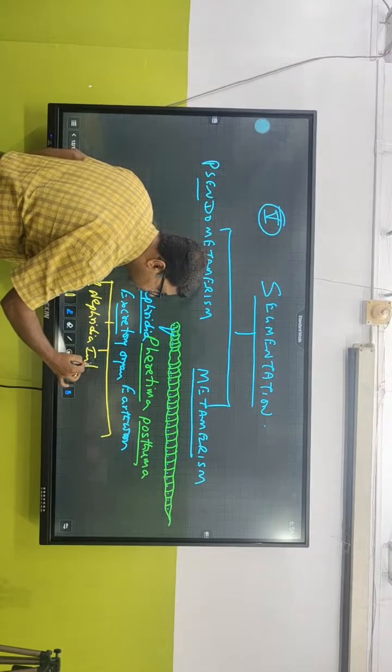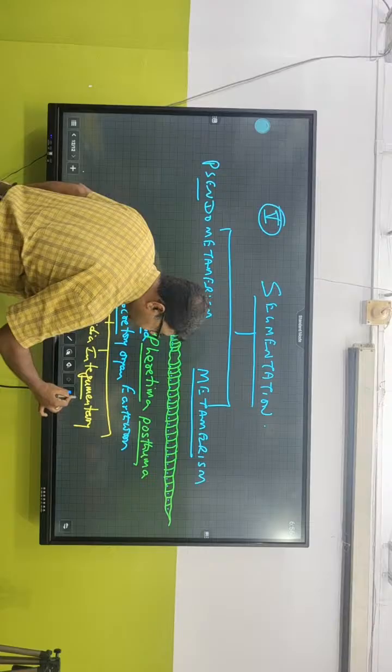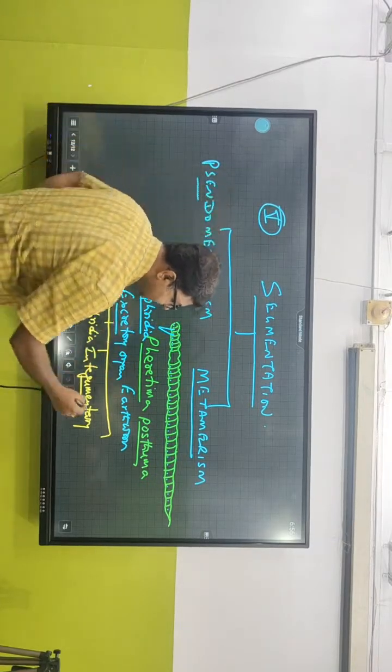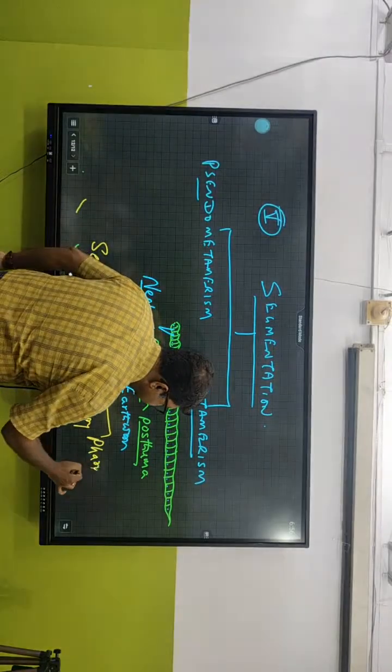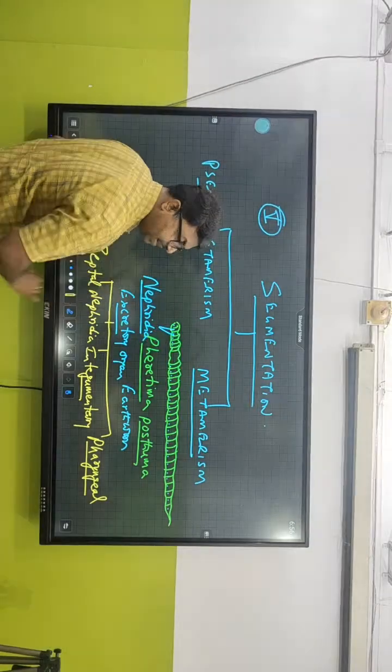Then there are integumentary nephridia. Integumentary nephridia. That means they are present where? On the skin. And the last one is pharyngeal nephridia. That means they are present in the pharyngeal part, the pharynx region.